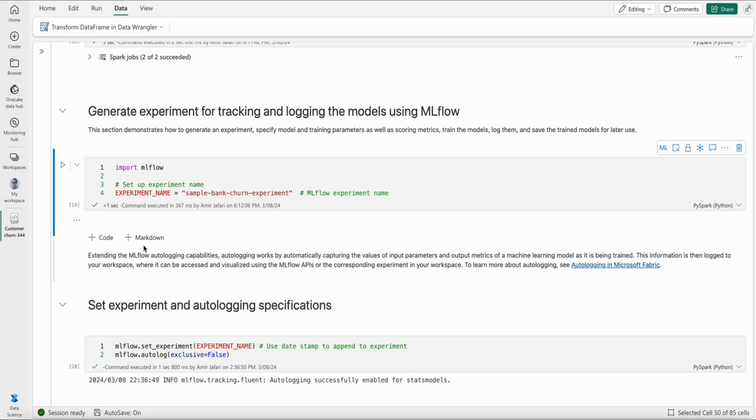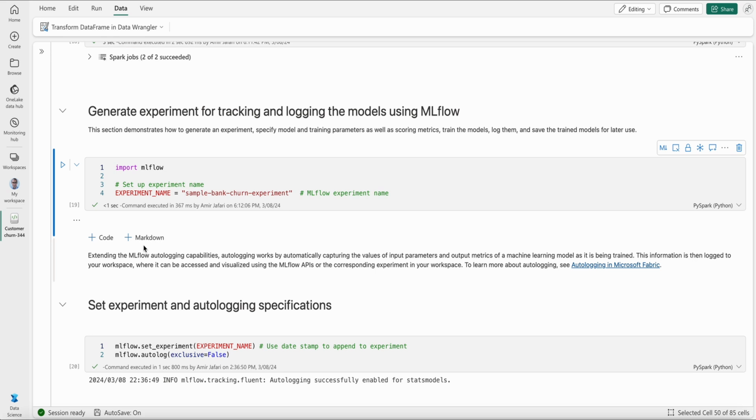Before we move forward, what is actually MLflow? When you're training different machine learning models, traditionally you may need a pen and paper to track what experiments you run, because you have different parameters that you might be tuning. You might also have different metrics with which you are assessing your model. As you train more and more models, it would be very difficult to keep track of that. But we have MLflow auto logging capabilities in Fabric that automatically log all of these parameters for you, so you don't need to track them manually.